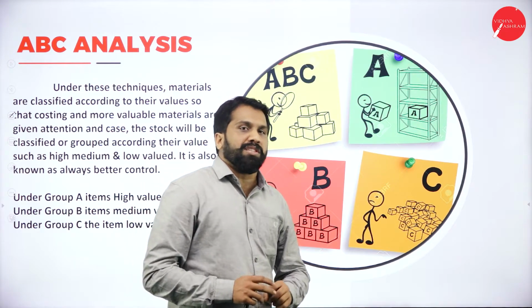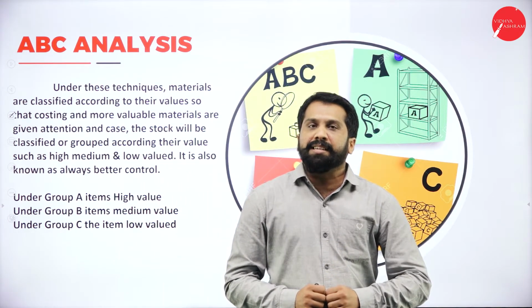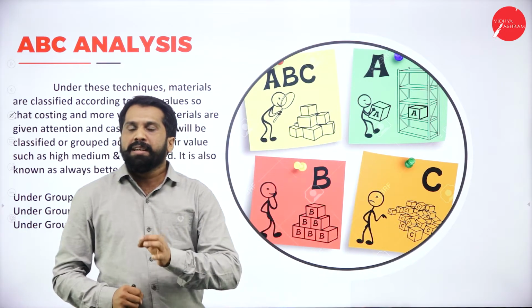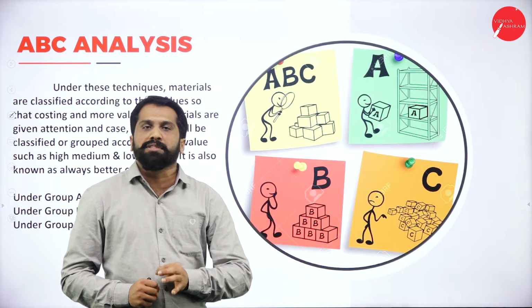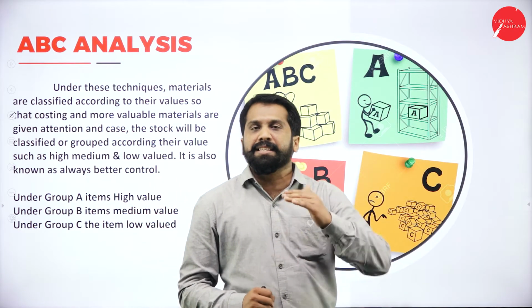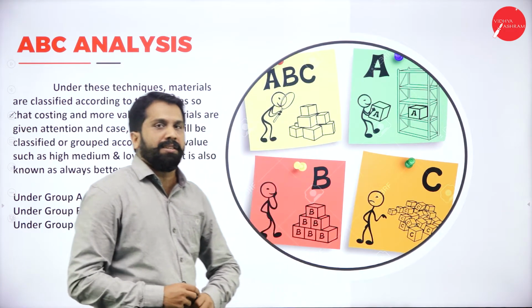The items which are least price and easily available, we categorize as C. That is called ABC costing. In the costing of our factory also, whatever materials you have, we categorize as A, B as well as C. This is called ABC costing.